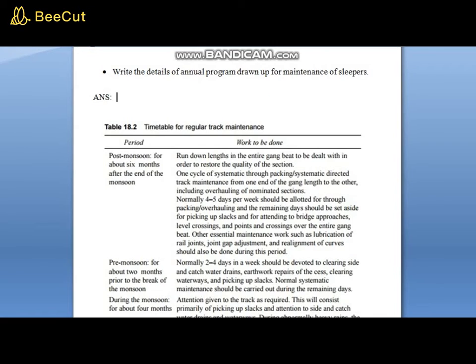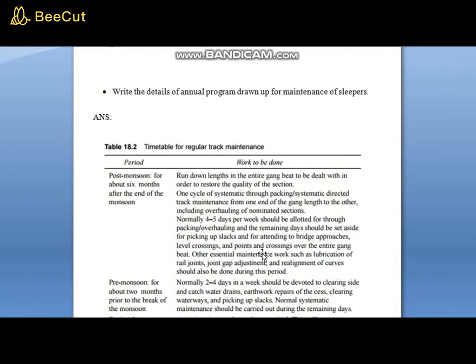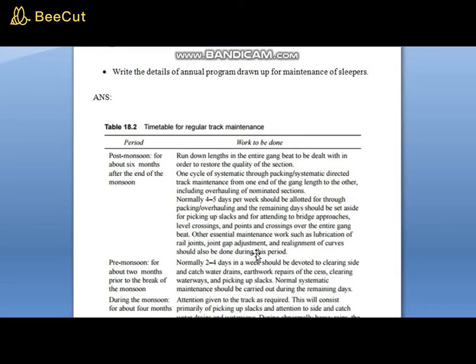This is nothing but the annual program drawn up for maintenance of sleepers, or the question can be the same for the annual program drawn up for maintenance of track. In track only the sleeper comes. So we'll write about the annual program drawn up for the maintenance of sleepers.